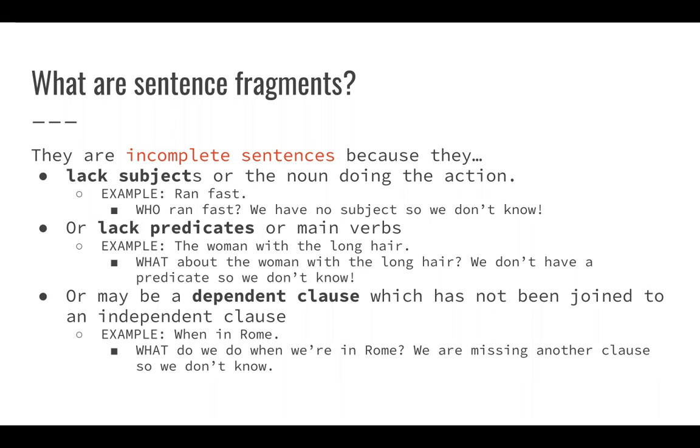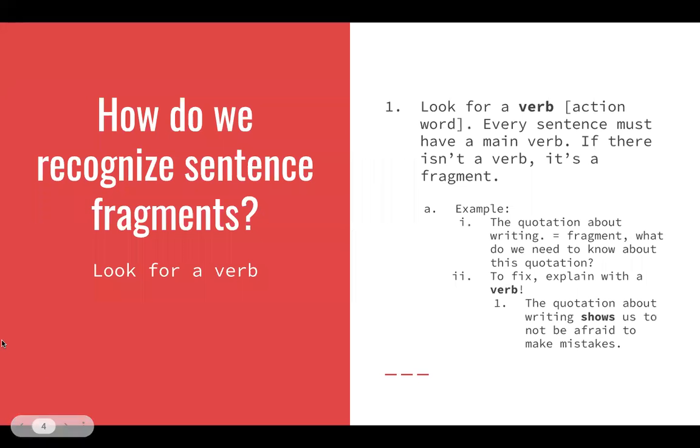Another thing that they might lack is predicates or main verbs. For example, "the woman with the long hair." What about the woman with the long hair? We don't have a predicate, so we don't know. Lastly, they may be a dependent clause lacking an independent clause. So for example, "when in Rome." What do we do when we're in Rome, or what do we need to know about when in Rome? We're missing another clause, so we don't know. These are all incomplete sentences.